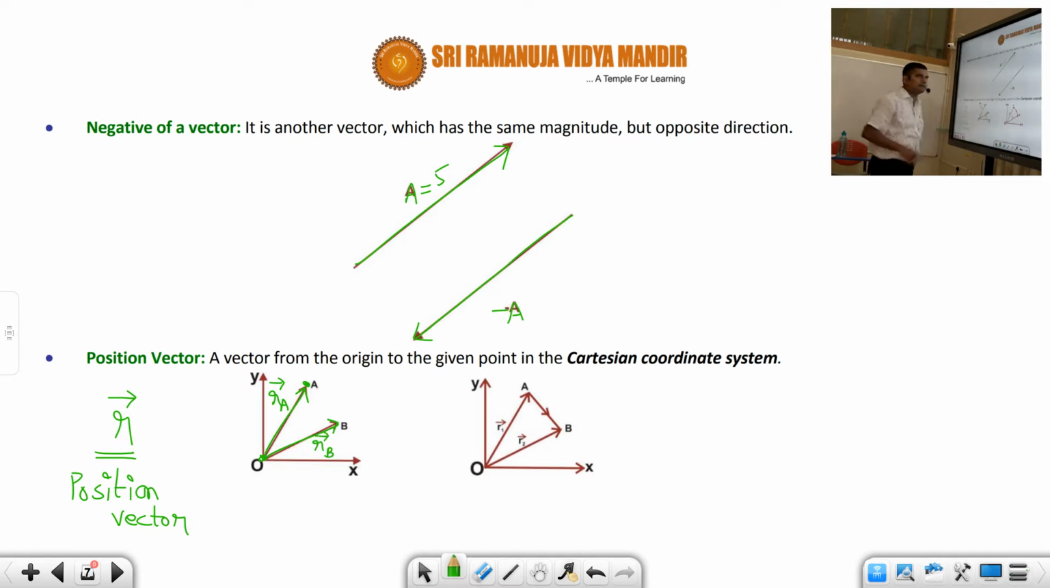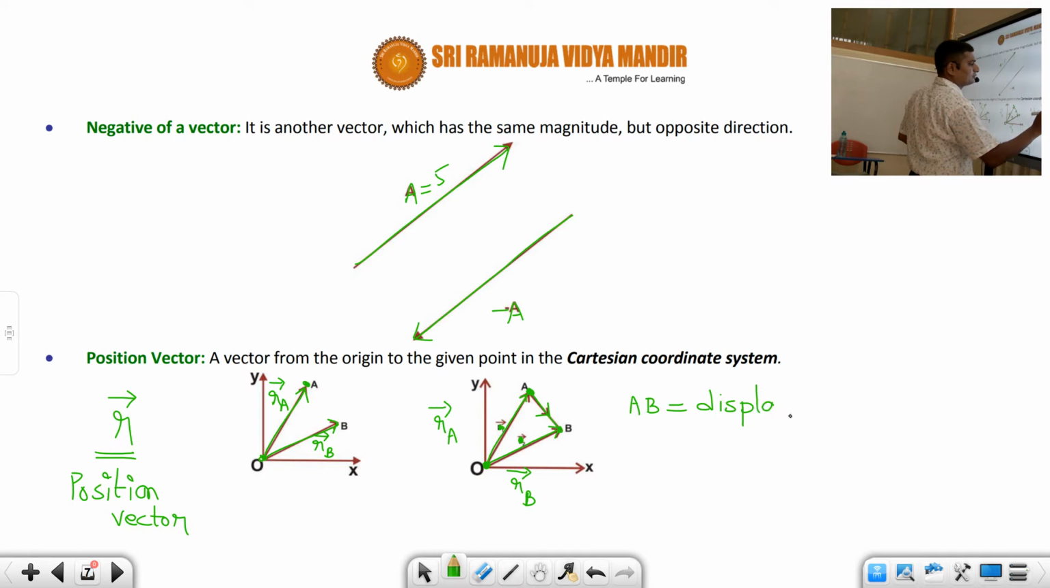So whenever we want the position vector for a particular point, just draw a line from the origin to that point A, that's all. Here you can see, this is the position vector of A. Suppose it is given as r_A cap, and this is the position vector of B, which is given as r_B cap. And now if a man is going from A to B like this, then this AB is called the displacement vector, students.